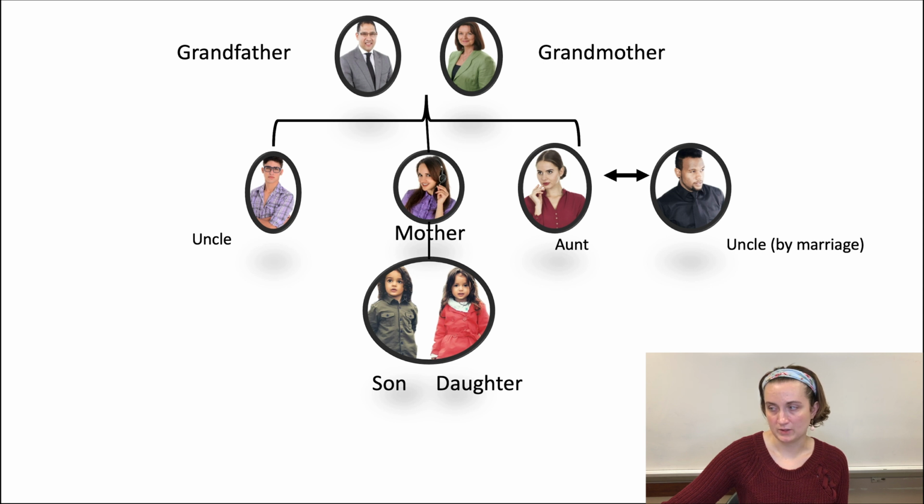Grandfather, grandmother. Tanya's sister has 2 children. She has a son and a daughter. Tanya is an aunt. Felix is an uncle. So is Tanya's brother. He is an uncle.